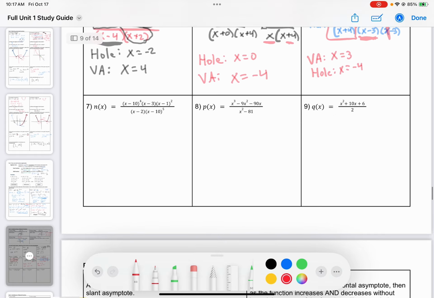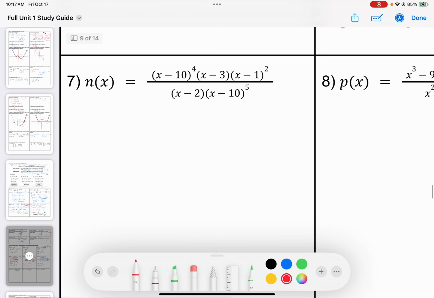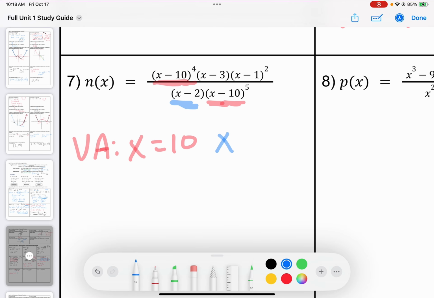All right, back to where we were, though. Same thing. I've got some stuff existing on the top and the bottom. Let's start with this x minus 10. The degree of the factor is larger in the denominator, so I'm going to have a vertical asymptote at x equals 10. Here I still have this x minus 2. It only exists in the denominator, so I'm also going to have a vertical asymptote at x equals 2. I don't have any holes. I have 2 zeros, though.